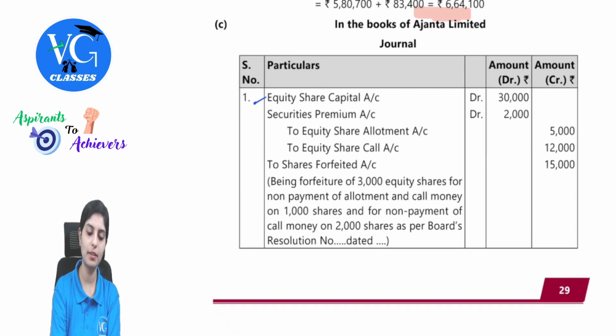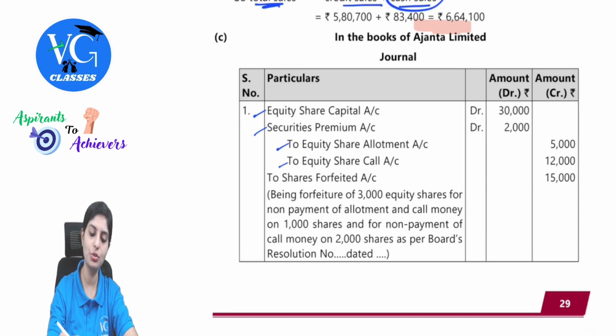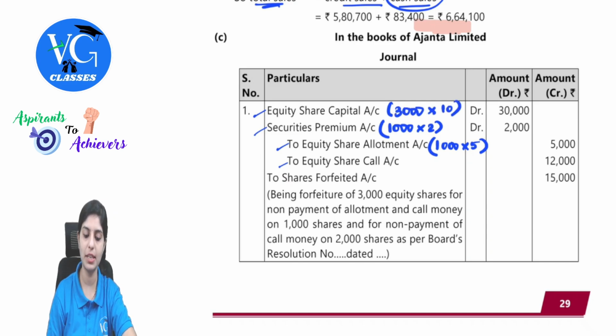See, equity share capital, securities premium, to equity share allotment, to equity share call. Now, how have we got these values? Share allotment was not paid for 1,000 shares. So 1,000 into 5 rupees allotment and premium money. 1,000 at 2 rupees premium money which was not paid. Total number of shares forfeited was 3,000 into 10 rupees, which is the face value.